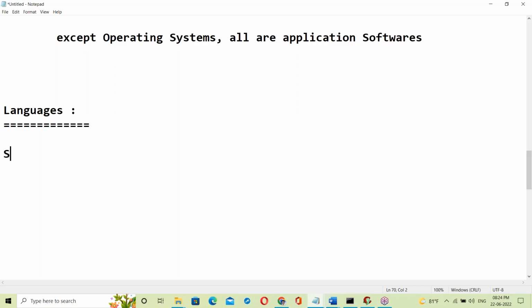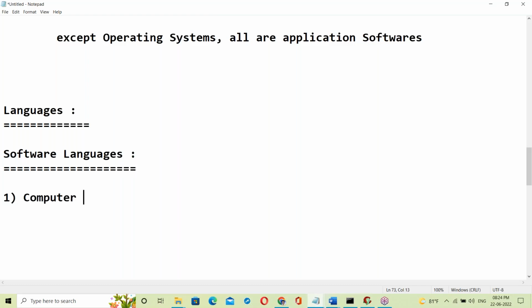Now, software languages. In software, what are the languages? The first one is the computer-understandable language.